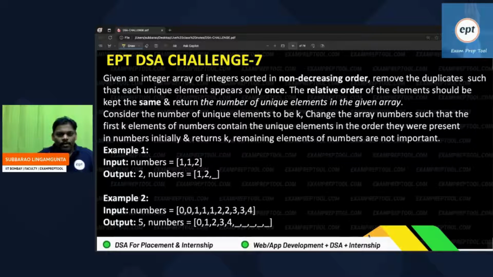Hello everyone. Let's see the DSA challenge 7 answer. Yesterday I gave this problem, so I hope you tried it. Let me explain this once.